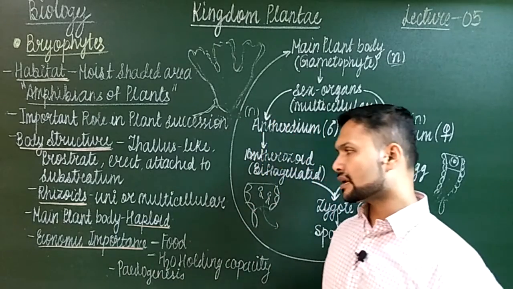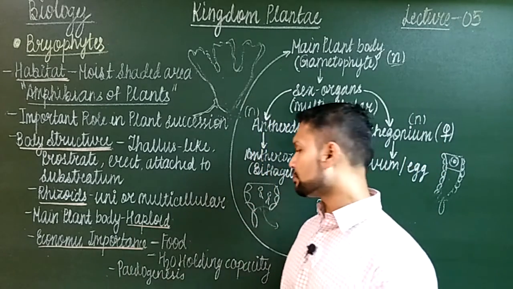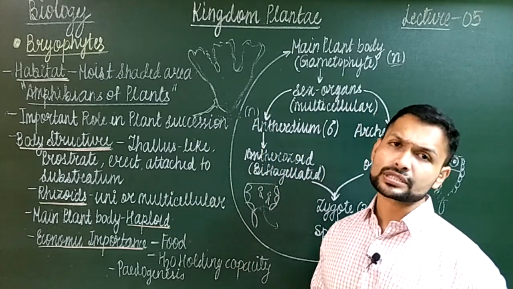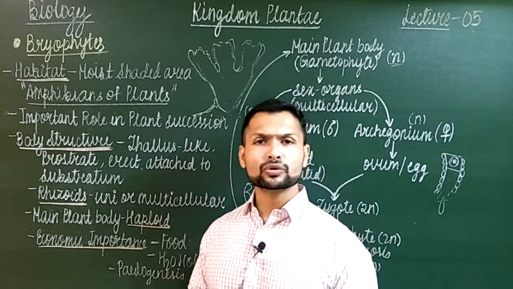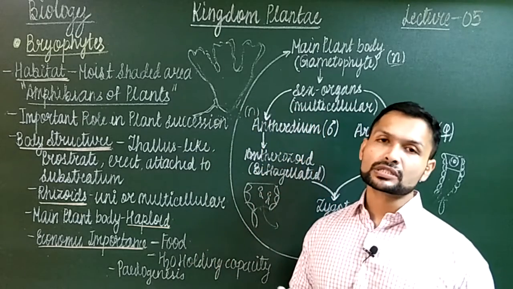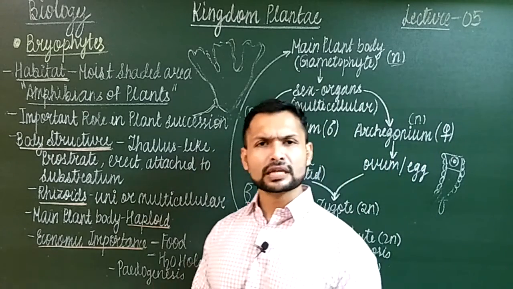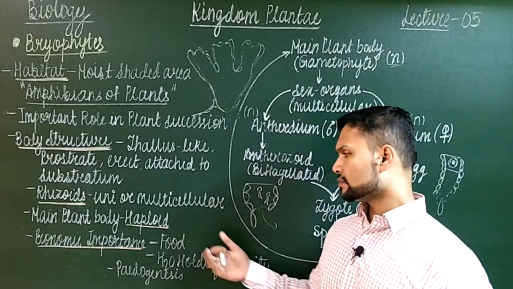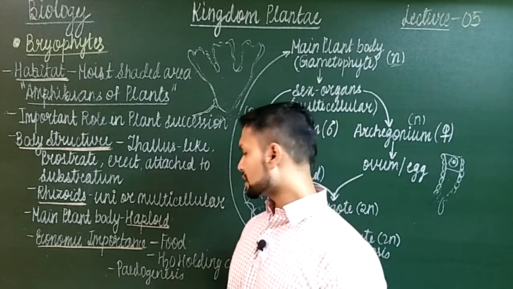So obviously they can do very little, but yet they are important, like sphagnum moss, mostly in the taiga and tundra regions. Below the snow you'll find this moss, which is helpful for reindeer, and even humans can eat it. So it acts as a source of food also, because it is rich in carbohydrates.